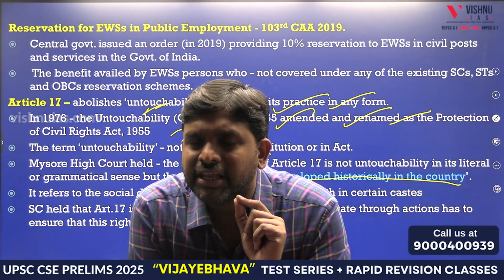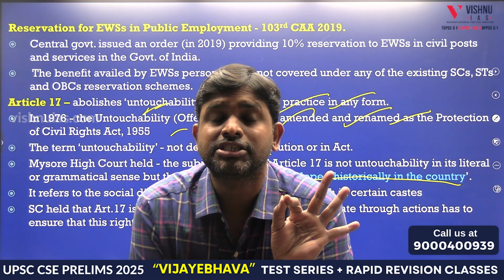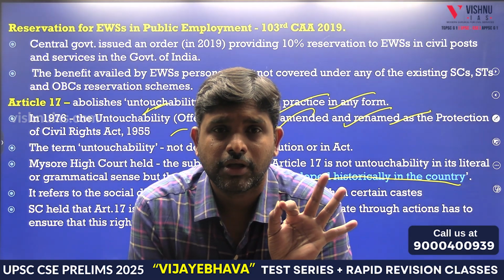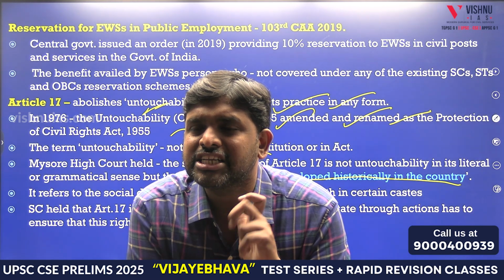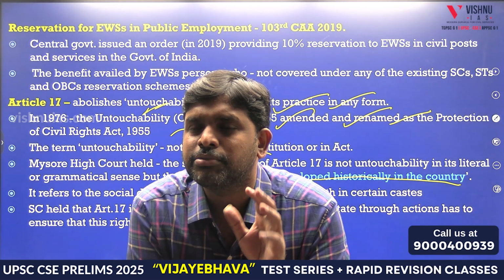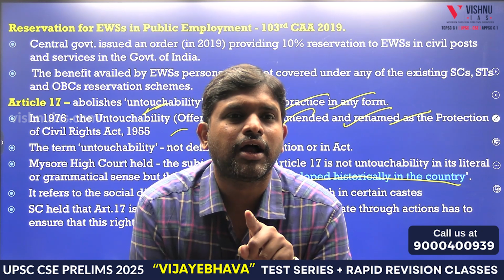Article 17 is not just physical untouchability, it is mental untouchability also. So untouchability means not just a physical untouchability, the untouchability can also be a mental untouchability or a psychological untouchability is also regarded as untouchability.